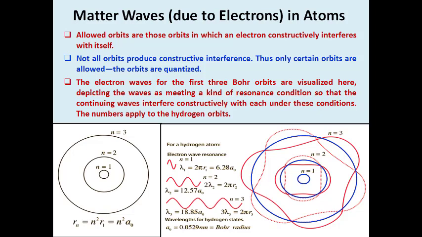Just think about the case, the electron waves for the first 3 Bohr orbits are visualized here. You just notice we couldn't represent any more waves in orbit n equals 1 because it has a single maximum amplitude and a single minimum amplitude. So there is no more issue regarding representing the wave in the first orbit.